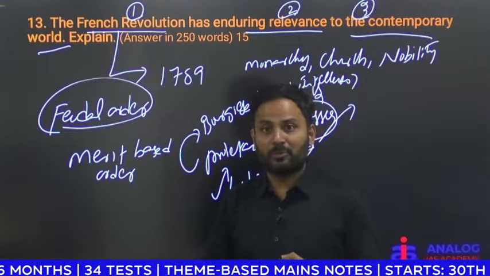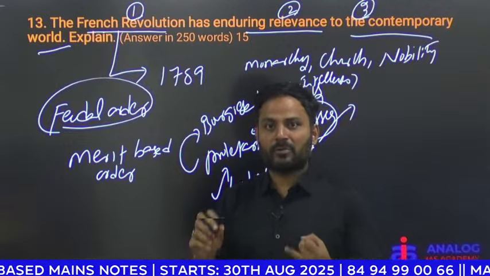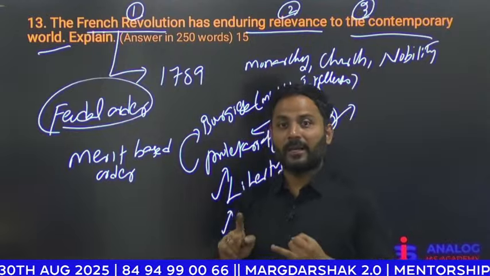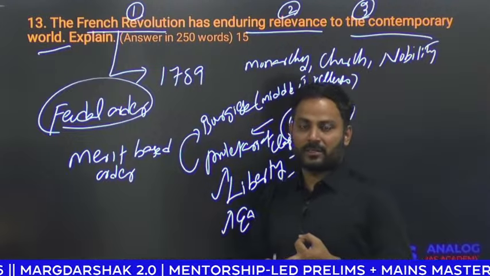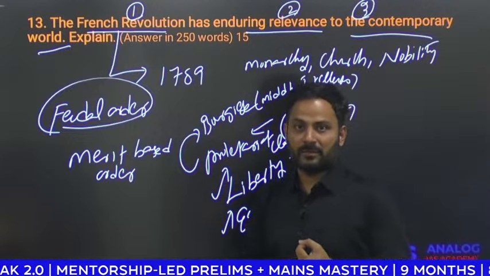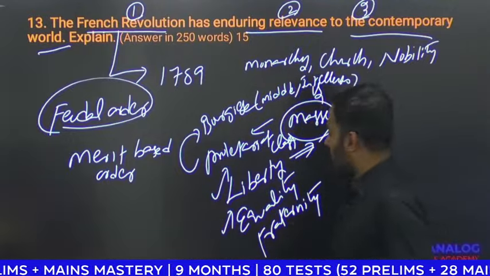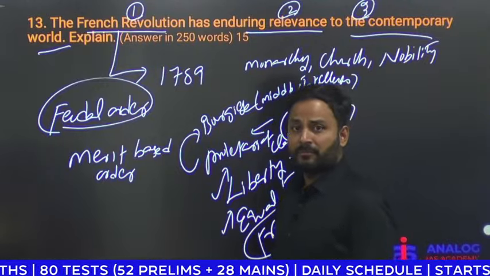Point number one. Point number two, across the world, we have families. Most of the families are patriarchal in nature. Their women were subjugated. So it highlighted the rights of women, rights of transgenders. So it highlighted equality among humans. It also worked for fraternity. Fraternity is required. Why?